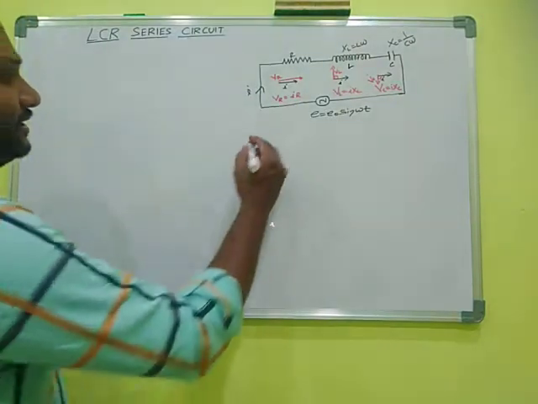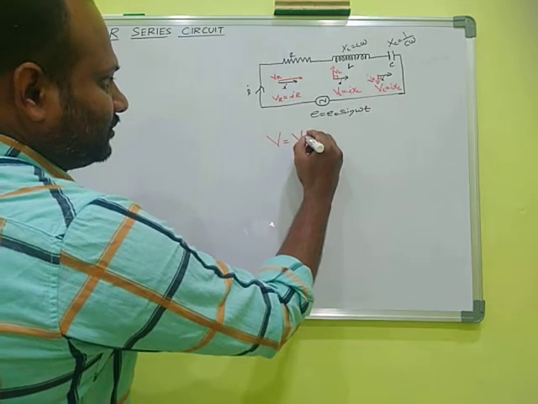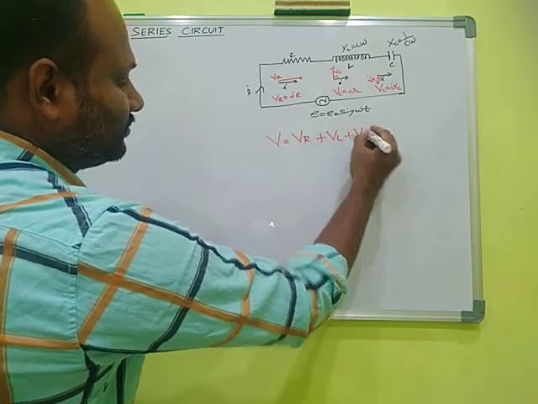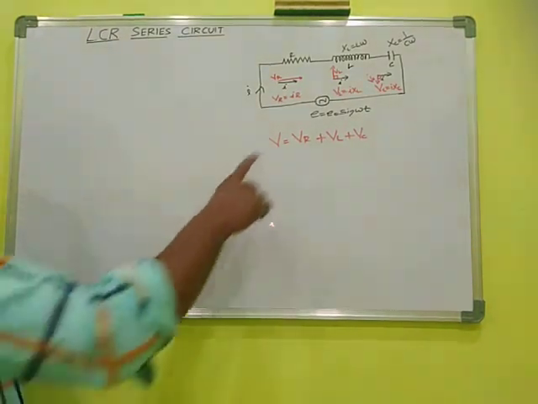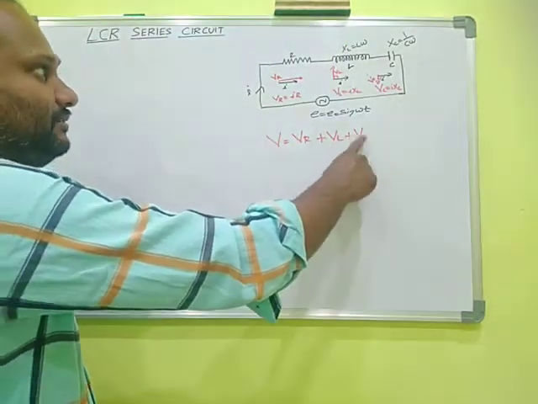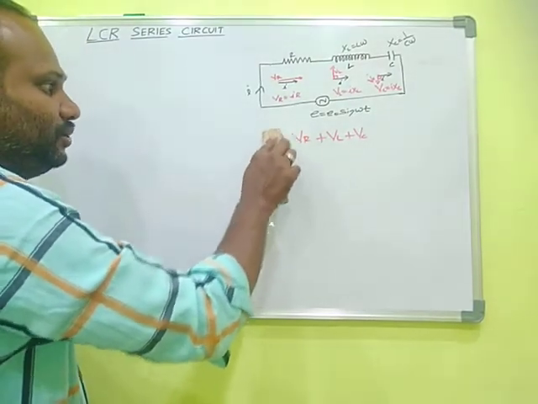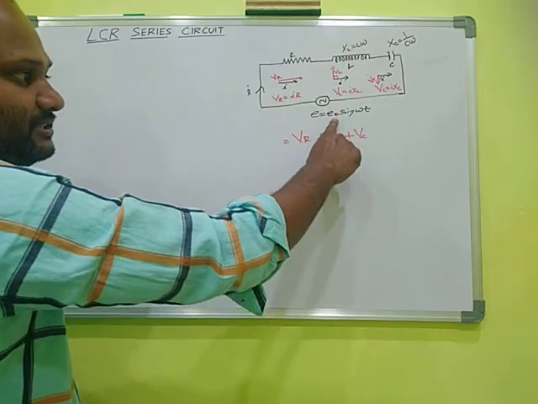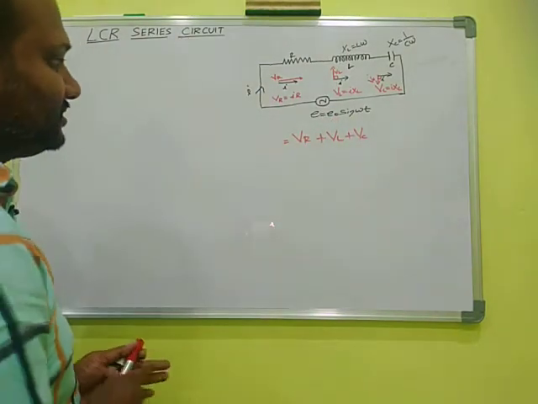What is the total voltage? The total voltage V is equal to VR plus VL plus VC. If the voltage across the resistor is maximum, that means VR is maximum, VL is maximum and VC is maximum, then it attains the peak voltage. What is the peak voltage here in this expression? The peak voltage is E0. So we can write it here as E0.